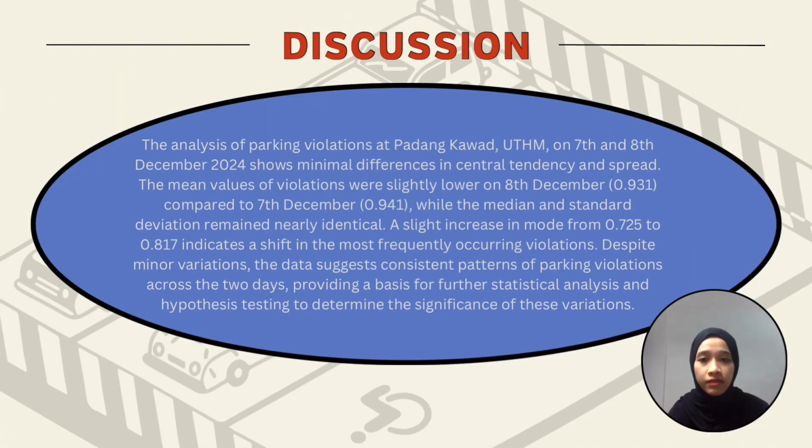Discussion. The analysis of parking violation at Padang Kawad UTHM on 7th and 8th December 2024 shows minimal difference in central tendency and spread. The mean value of violations was slightly lower on 8th December, 0.931, compared to 7th December, 0.941, while the median and standard deviation remain nearly identical. A slight increase in mode from 0.725 to 0.817 indicates a shift in the most frequently occurring value. Despite minor variations, the data suggests a consistent pattern of parking violation across the 2 days, providing a basis for further statistical analysis and hypothesis testing to determine the significance of these variations.